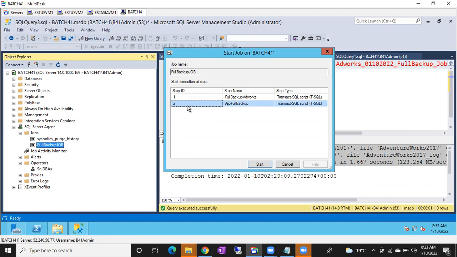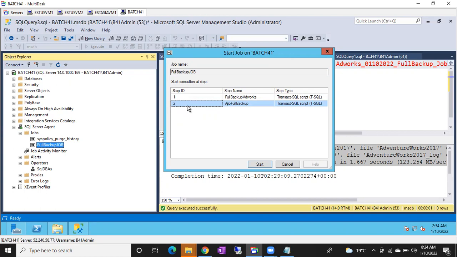Imagine there is a 10-step job. Five steps are successfully completed, and the sixth step has failed due to some reason. Depends upon the requirement, depends upon the situation. Some jobs you have to start running again from step one. Some jobs you have to start running from the failed step, guys, not from step one again. If the steps failed, for some jobs you have to run from the beginning, and for some jobs you have to run from the failed step.